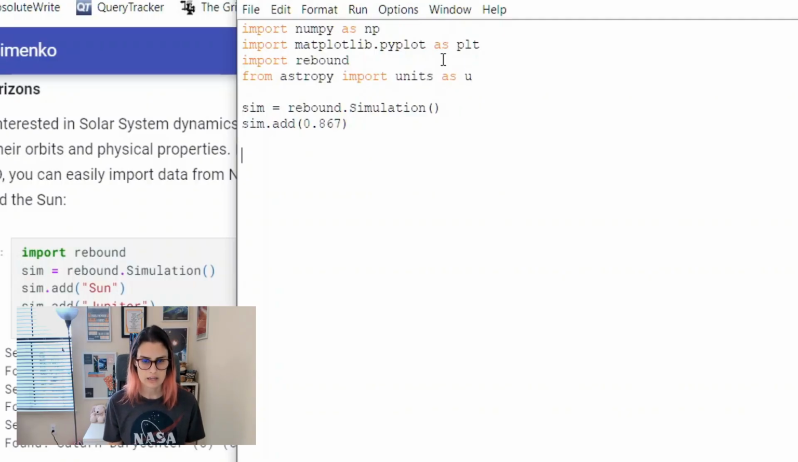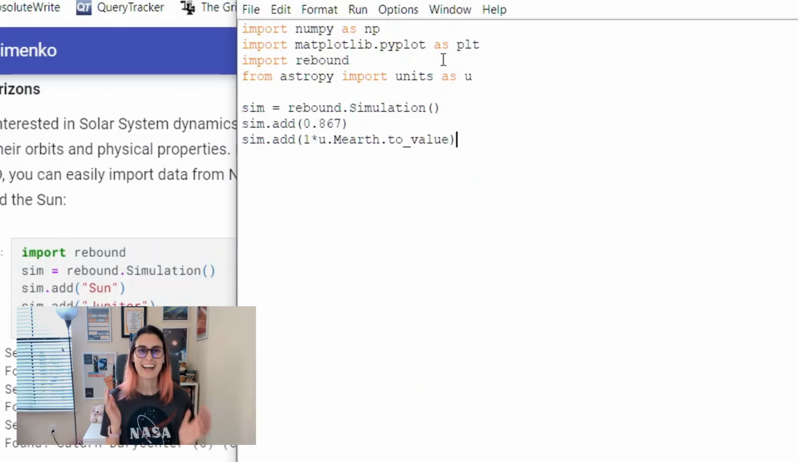Okay, and then I know that there's going to be a planet there at 0.7 AU, and it's an Earth-like planet. Rather than look this up myself, I'm just going to use AstroPy. I literally cannot type today. So that should give me 1 Earth mass in solar masses, and then I need to give it a semi-major axis, which is going to be 0.7, because AU is the default length unit.